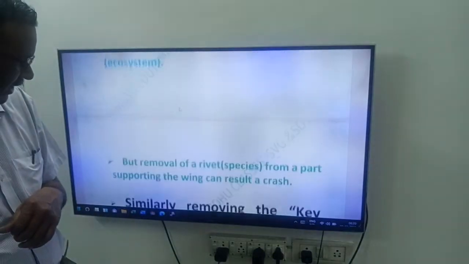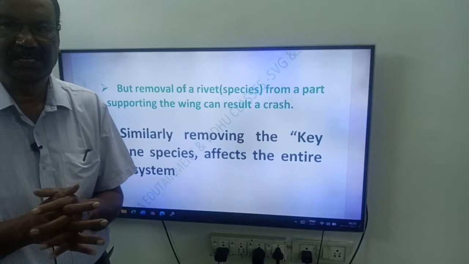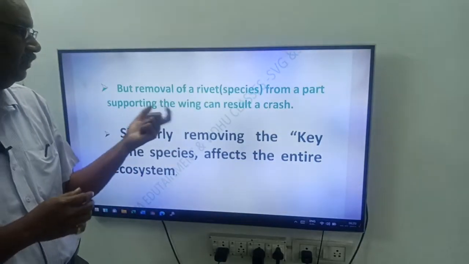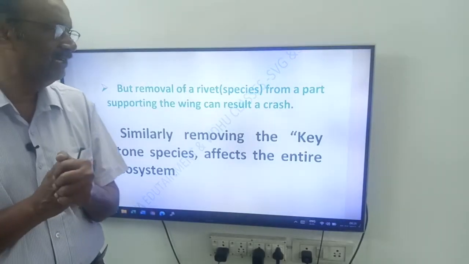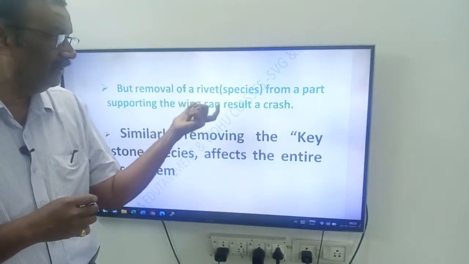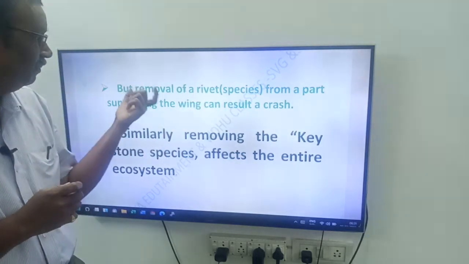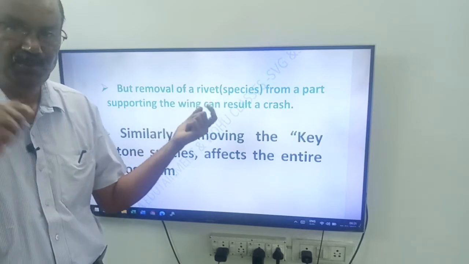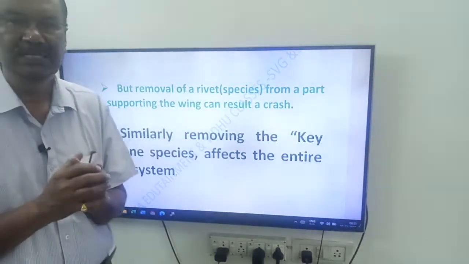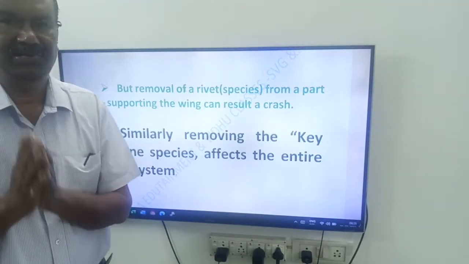But removal of a rivet or bolt from a part supporting the wing can result in a crash.